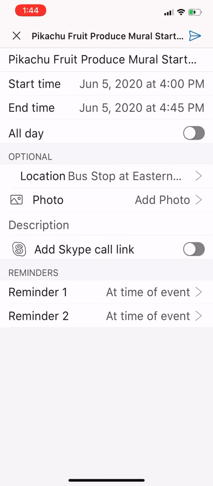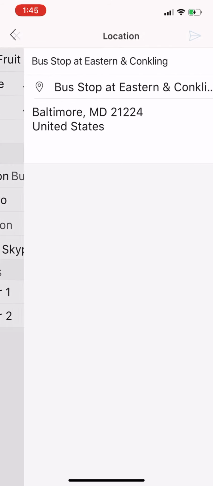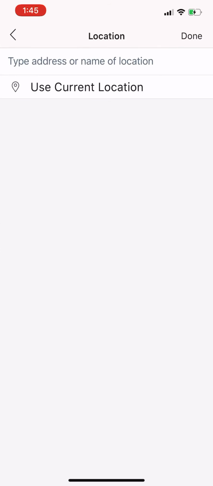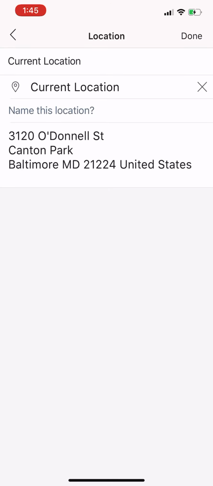Or if you're at the actual gym trying to do this raid because you're out walking about and it's like, hey, I'd like to see if people would like to do this. Come into location. You first click in and click use current location, and that'll drop it right there at that gym. Once you've done that, hit done.